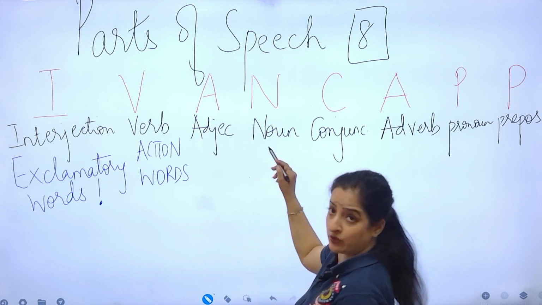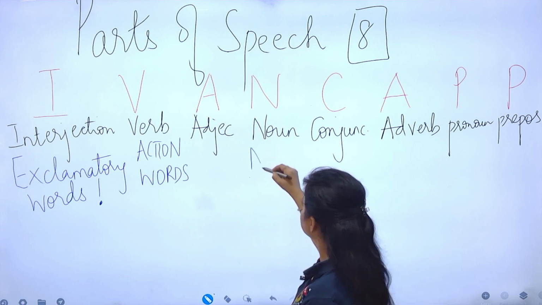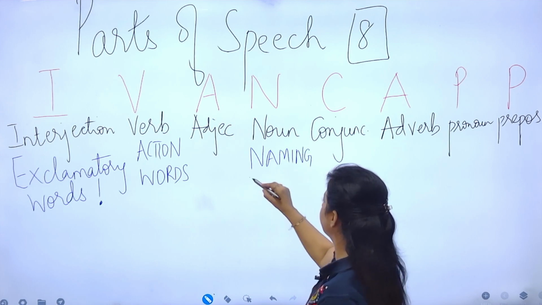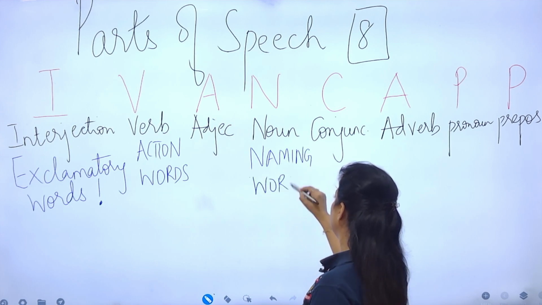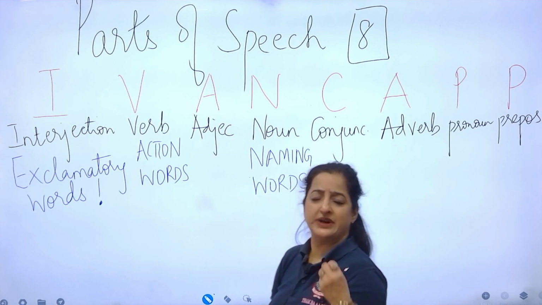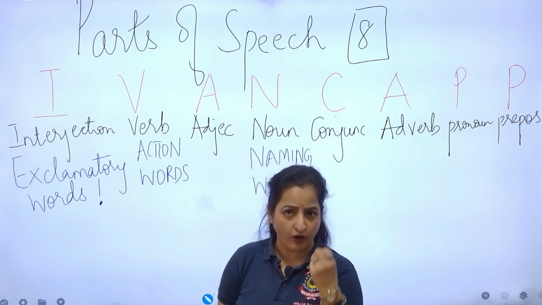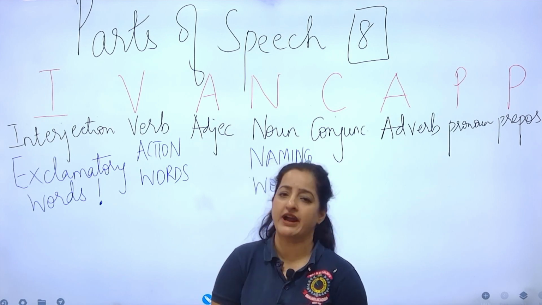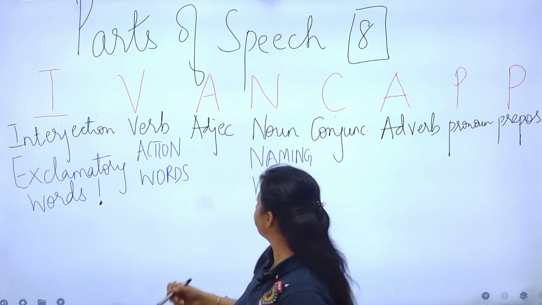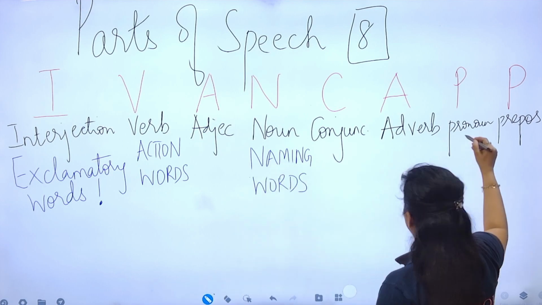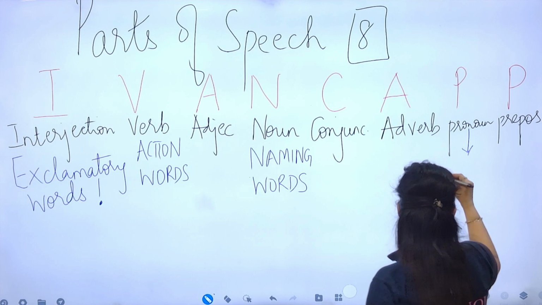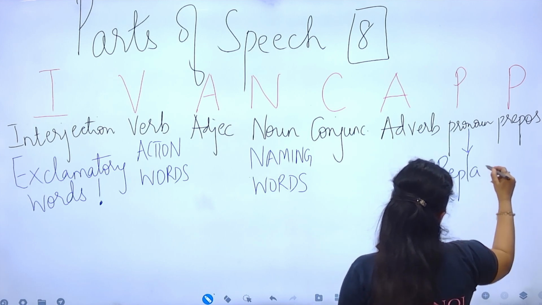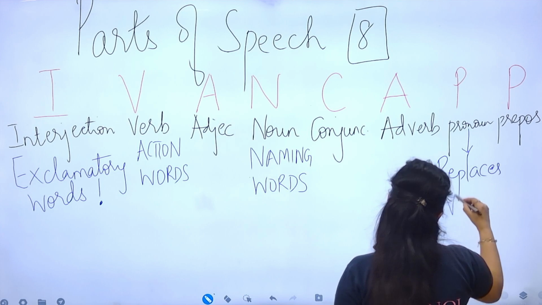Then let's talk about nouns. Nouns are naming words. Names of person, place, animal, or thing. Even qualities, even abstract nouns come under nouns. Then what are pronouns? Let's talk about pronouns first. What does a pronoun do? A pronoun replaces the noun.